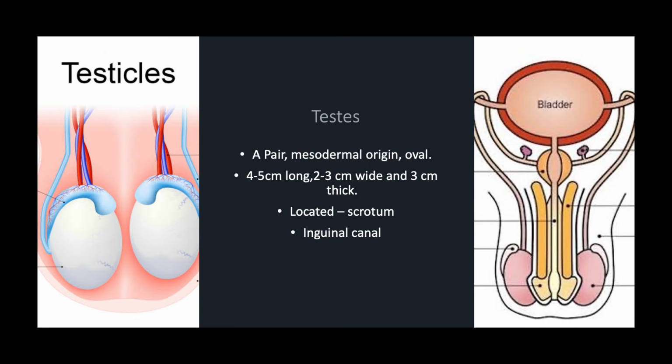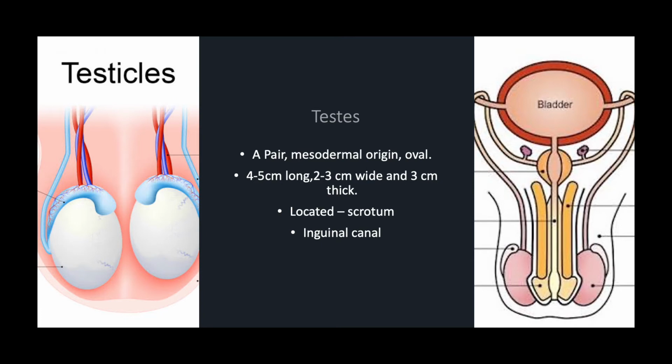When the male child is developing in the mother's womb, until the 7th month of growth, the testes remain in the abdominal cavity. But once the 7th month growth period is over, the testes of the male child are pushed into the scrotum. How does the testis move to the scrotum?